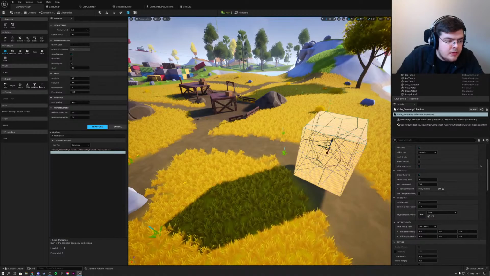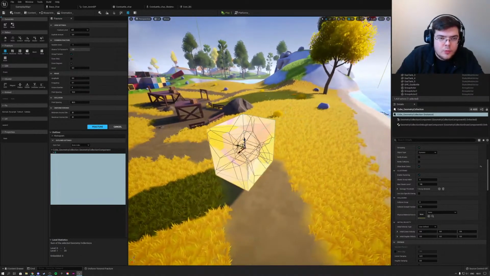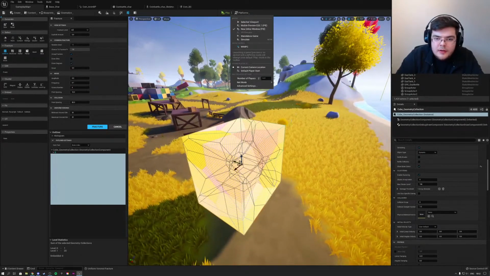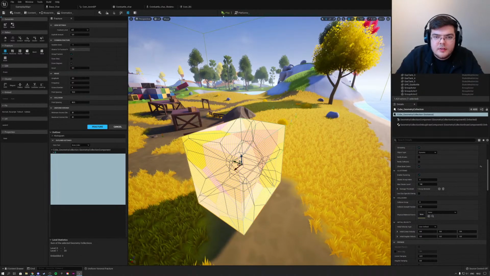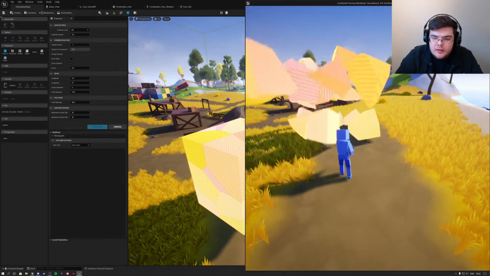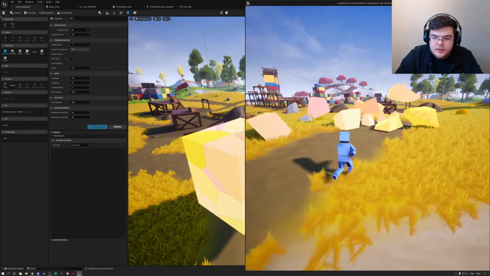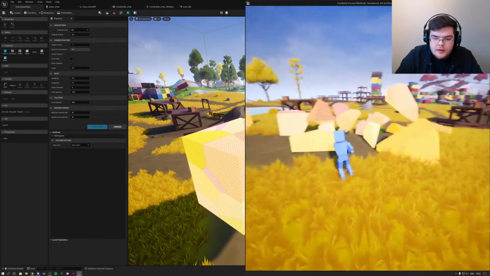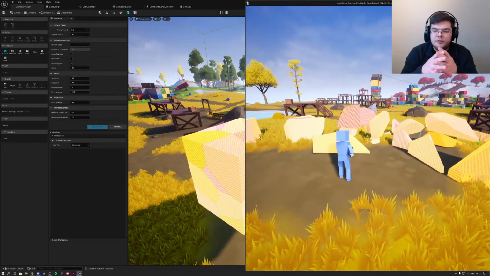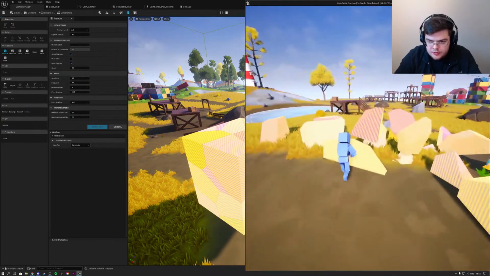And what do we have here? What if I click fracture again? It just fractures in a different way. So what if we hit play right now? Is it just going to simply fracture, or I guess not, I might have to activate it. Look, so it fractures. Okay, cool. Now we have fractures. I'm just wondering, can I replicate these fractures or not?